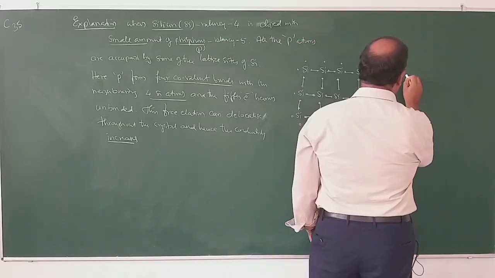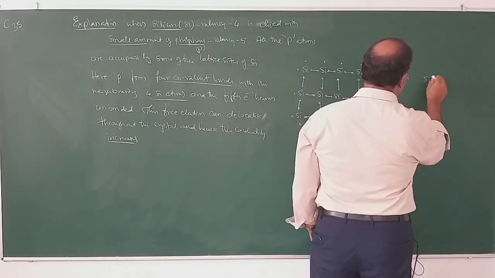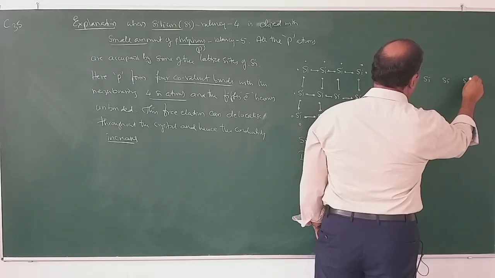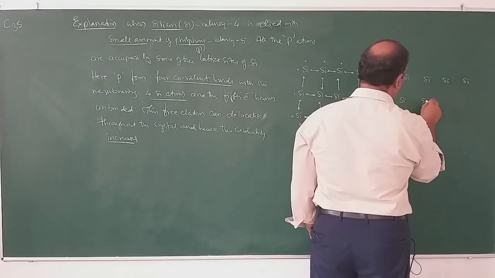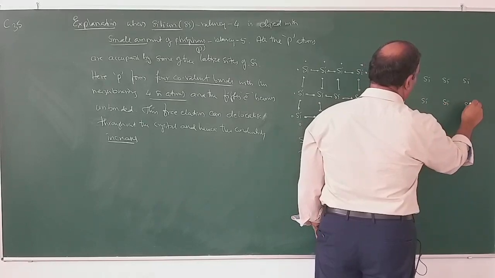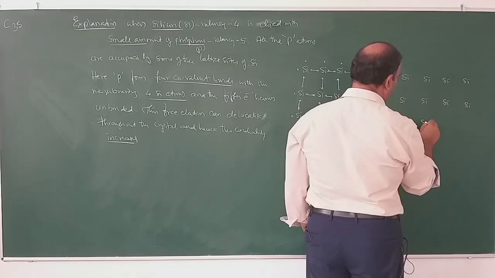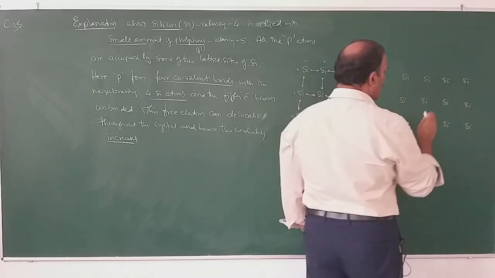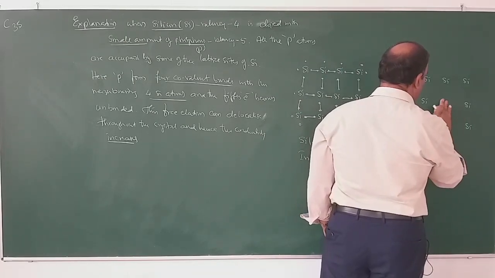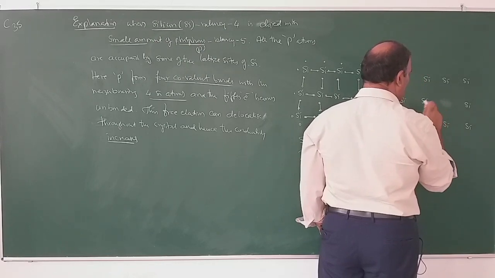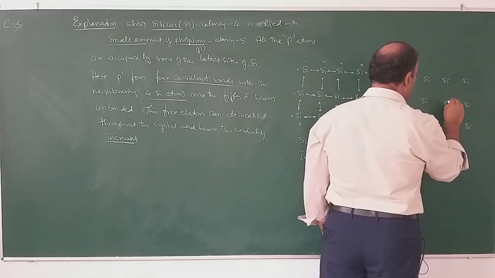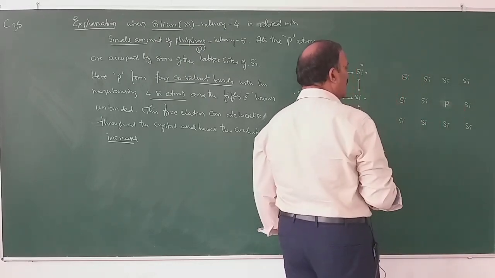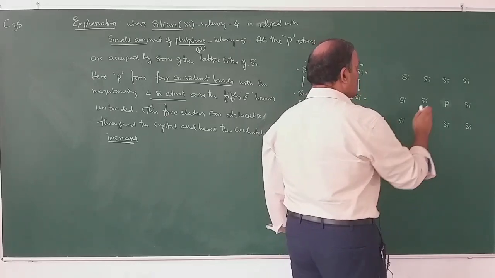So, if this silicon is doped with phosphorus instead of silicon, some phosphorus atoms will come and sit in the lattice sites of silicon.